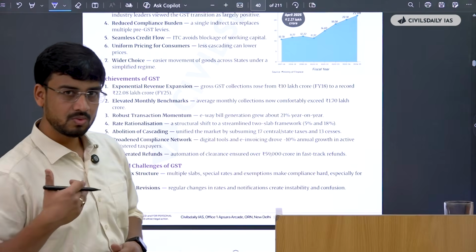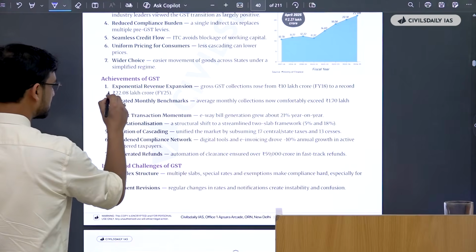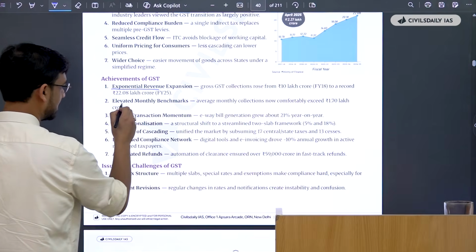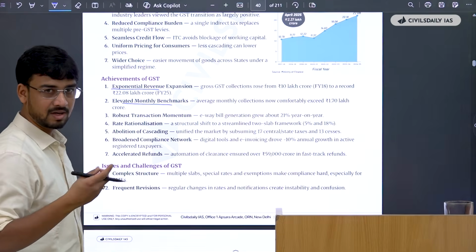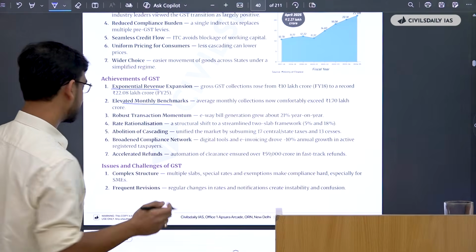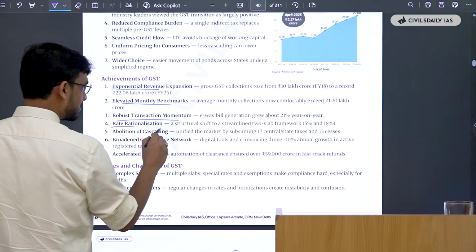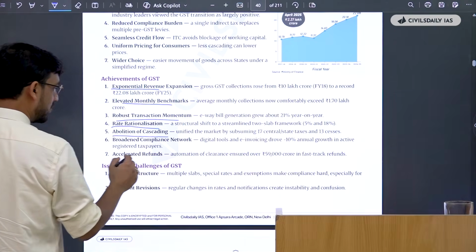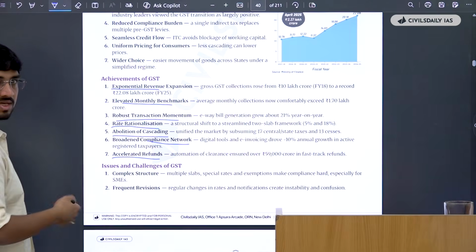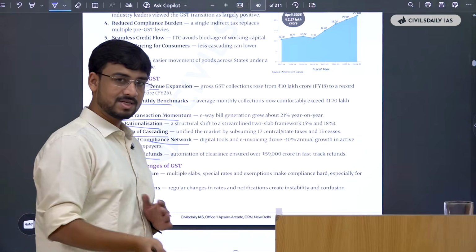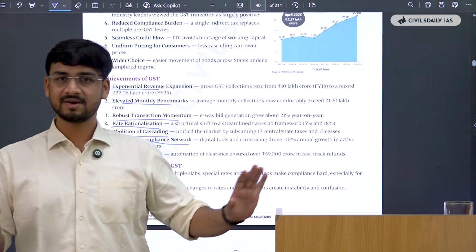Now, what are the advantages? When you start thinking, you'll see what the advantages are. It has led to revenue expansion. It has led to an elevated monthly benchmark. We see every year there's increased government data on record-breaking revenue collection. Then there's transaction momentum that is increasing. Then there's rate rationalization. Then there's the cascading effect that is going away. Then there's a broadened compliance network. Then there's an accelerated refund scheme. So everything is going digitized. These are the things that, if you develop an understanding, you will automatically generate these points.